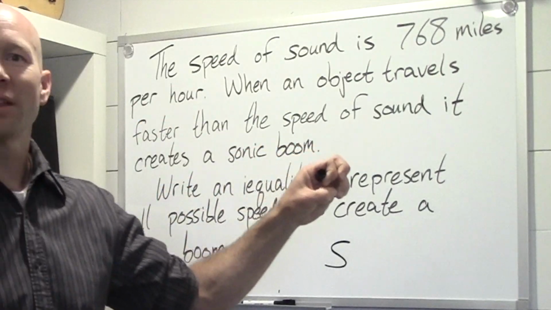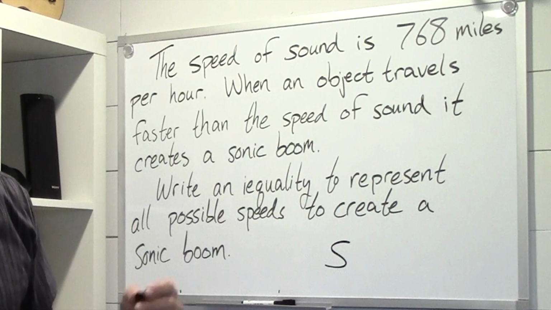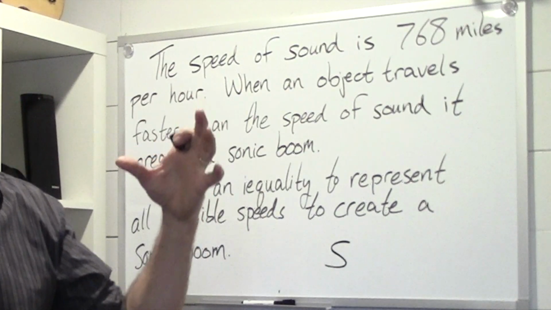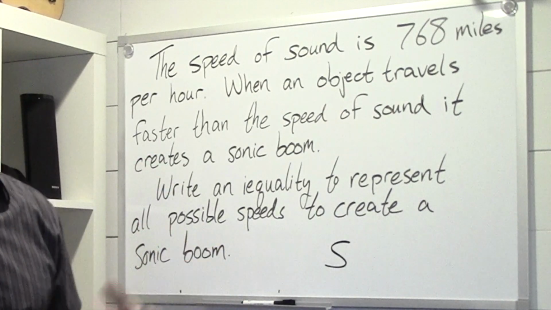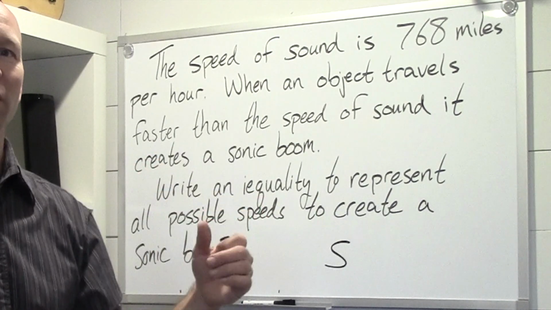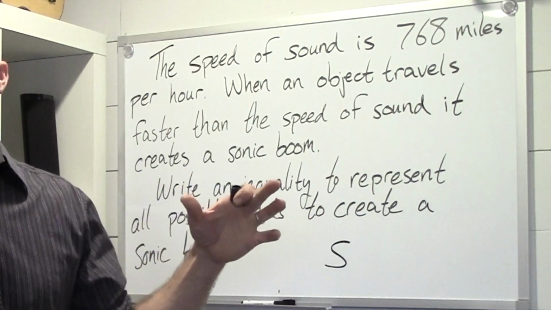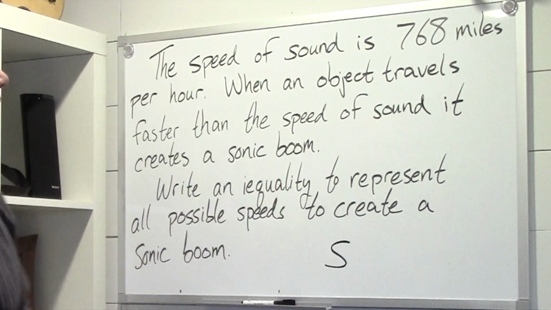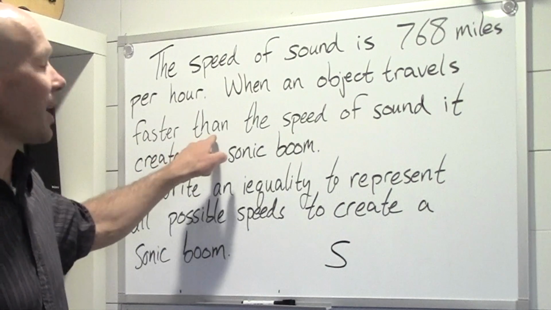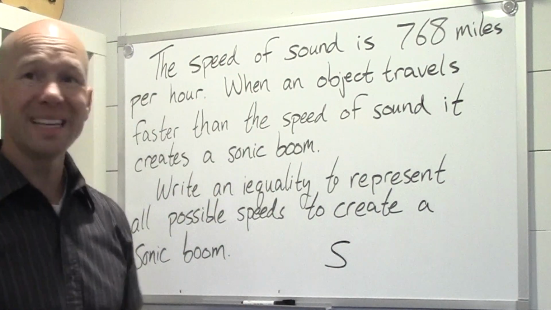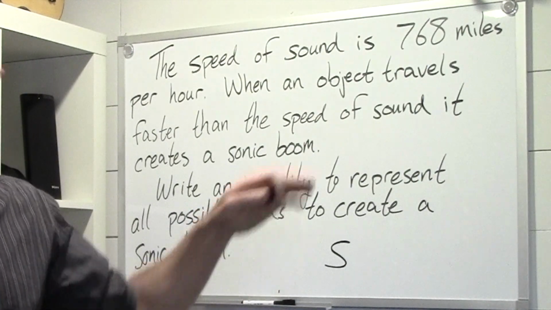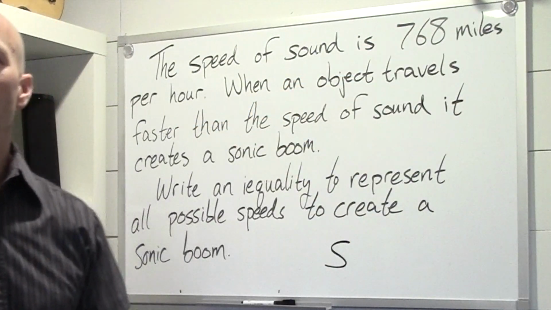What are the speeds that can create a sonic boom? It's an explosive sound that happens when an object, like an airplane or a bullet or anything, travels faster than the speed of sound. What speeds can it be? Well, it says when an object is faster. Faster is another word for greater than. So S could be anything greater than 768 miles per hour.